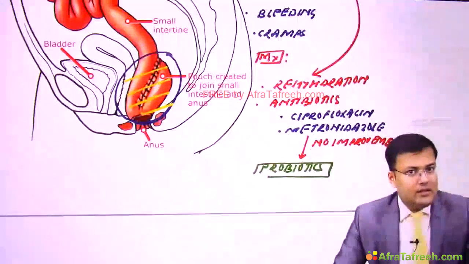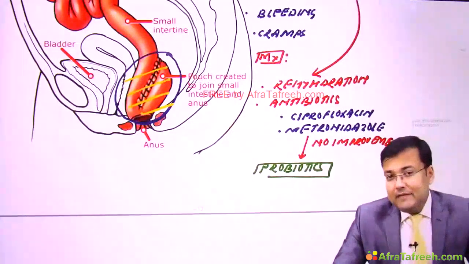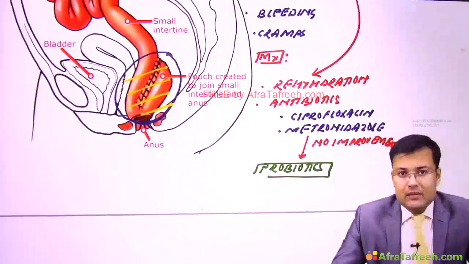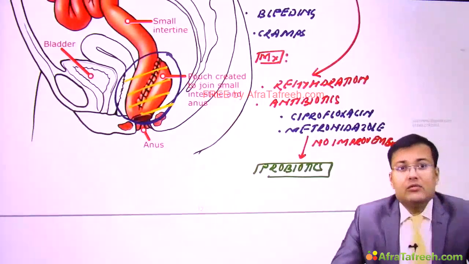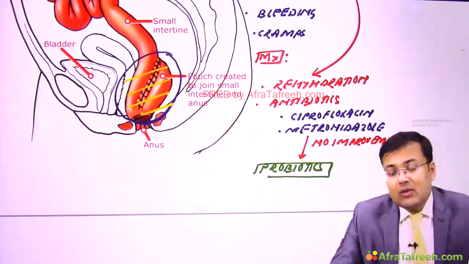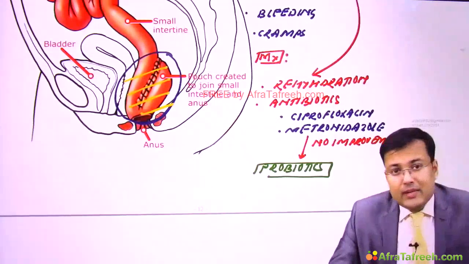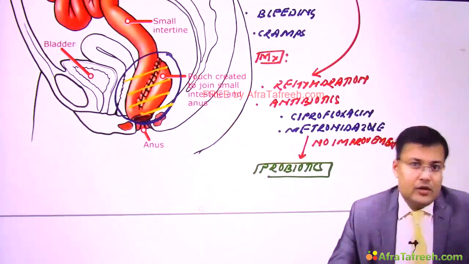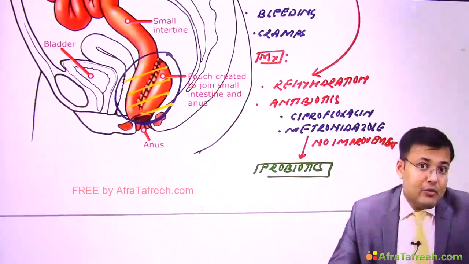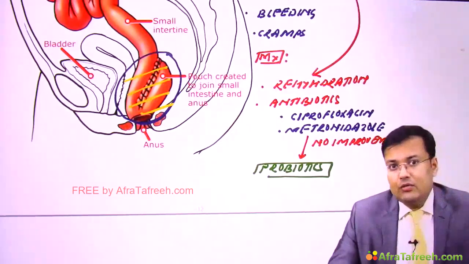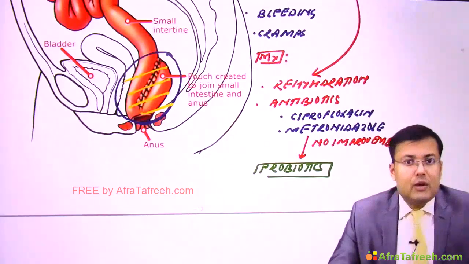Okay, now imagine the patient is having significant pouchitis which is not responding to the medical management. In these patients, what do we have to think of or rule out? Yes, Crohn's disease. Why? Because the pouch is made of ileum, and in ileum there is significant inflammation. So if a patient has significant pouchitis not responding to medical management, we have to rule out Crohn's disease. So this is pouchitis.